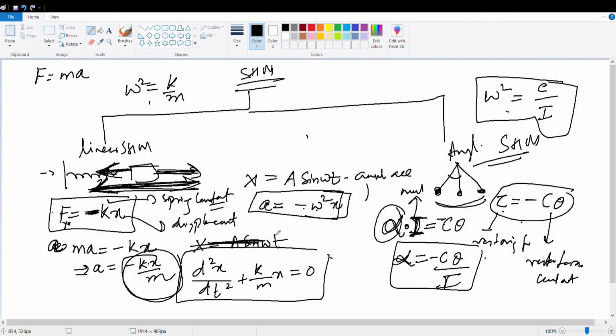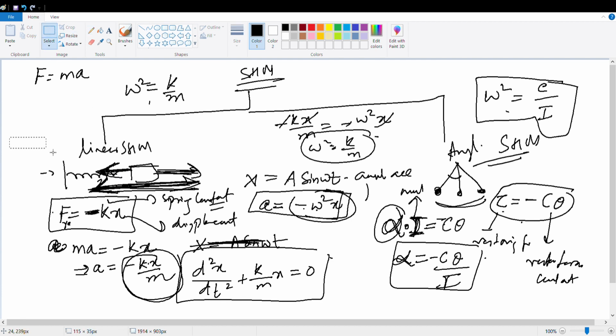These two you equated. So minus kx by m is equal to minus omega square x. So x is gone. So omega square equal to k by m. Understood? Advait clear? Aryan clear? Harsh clear?